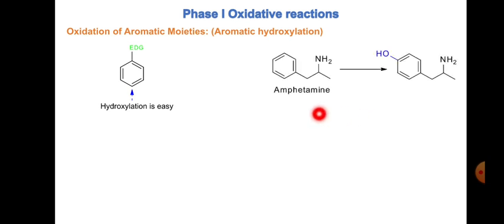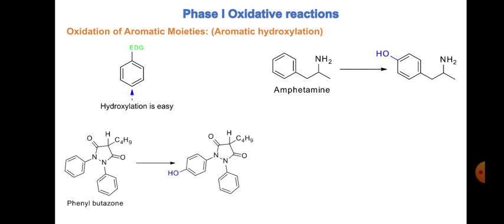We can see the drug amphetamine. In this amphetamine, this is considered the R group, and we can see the para position here. So the drug is getting hydroxylated para to this particular substituent on the phenyl ring. Okay, then we can see phenylbutazone.